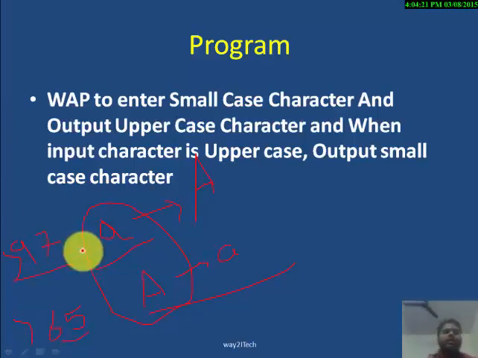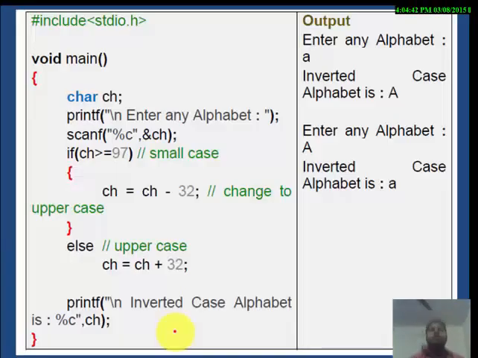Now if user has entered small case, we will subtract 32 in this case. But if user is entering capital case character, we have to convert into small case, so we will add plus 32 in this case. So this is the program.